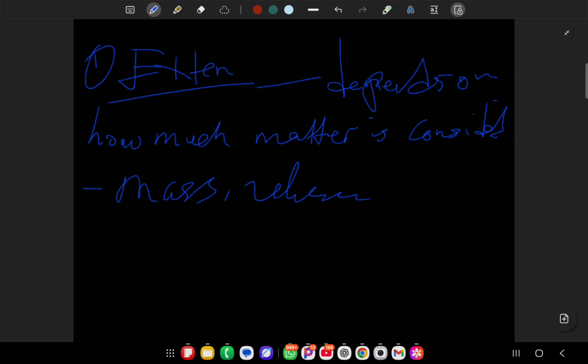Look at here, the 5 liters, 2 liters, 10 liters, and so forth. That's extensive. So it depends on the amount of space, the amount of matter that is available. So volume is an extensive property, mass is an extensive property. There are many properties that you can talk about as extensive that will depend on how much matter is being considered.